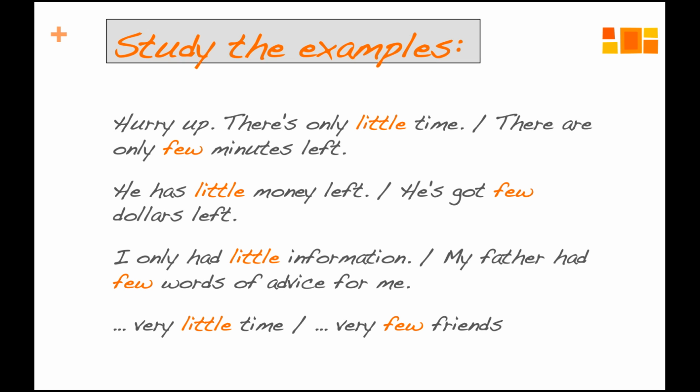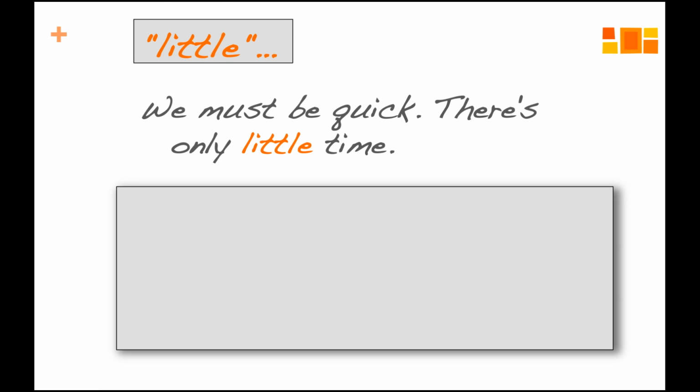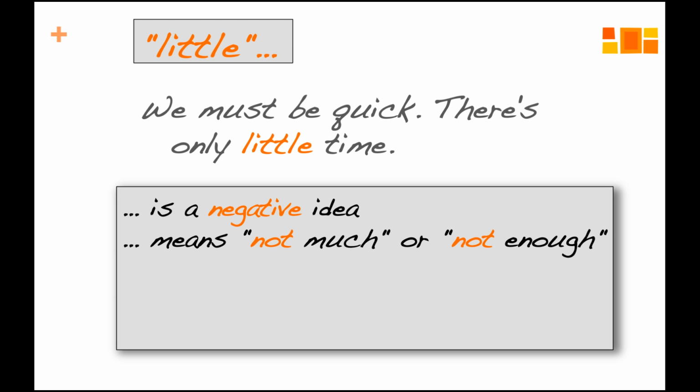I guess just from looking at the examples you already have an idea of when to use which. We must be quick, there's only little time. Now little expresses a negative idea and it means not much or not enough. There's only little time, there isn't much time, or there isn't enough time. It's a negative idea.